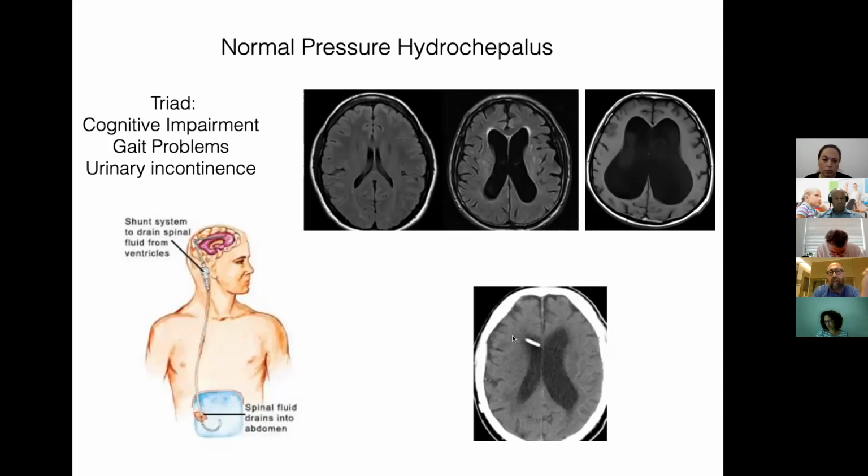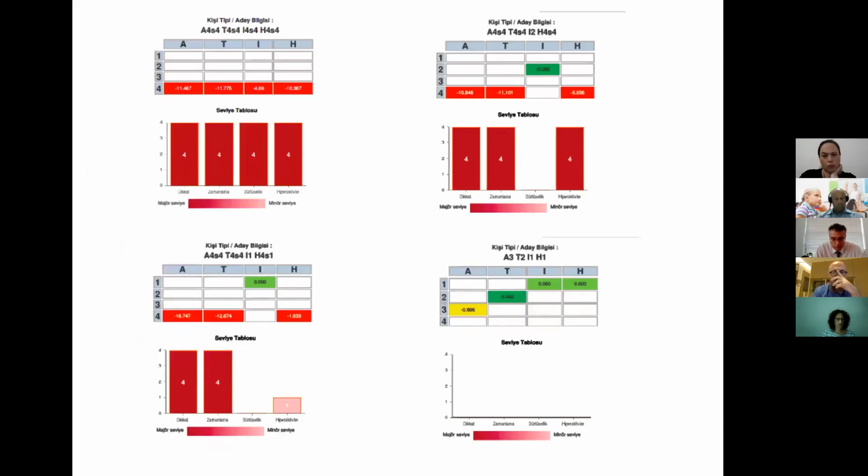Because among all the dementing disorders, NPH is one of the few diseases that cause dementia that could be cured and treated totally if we detect the right patients early in the course of the disease. So even if you have some cognitive impairment, gait problems, and urinary incontinence, if you detect the patient in the early course of the disease, then we can really provide some kind of a cure to this group of patients.